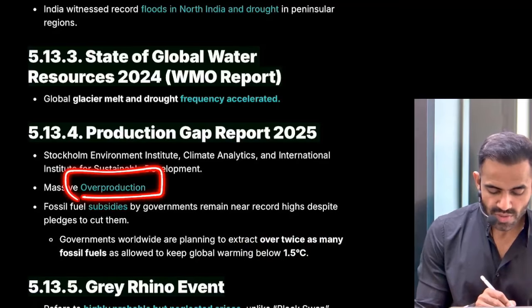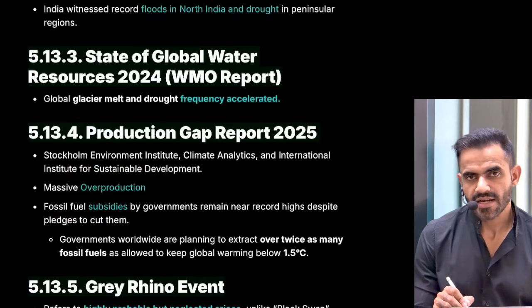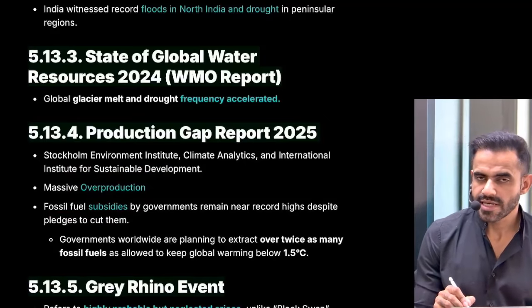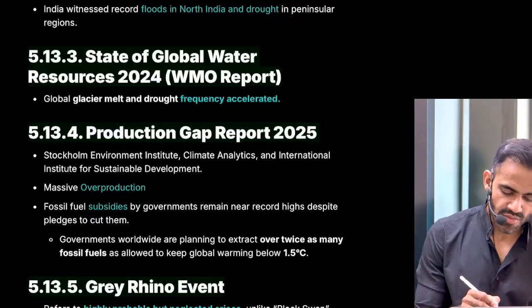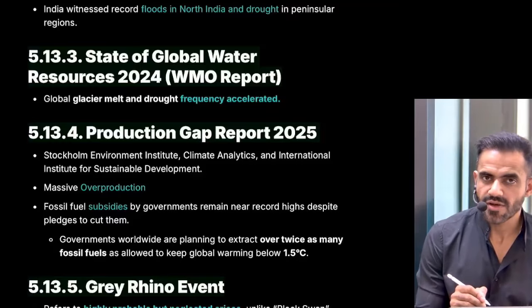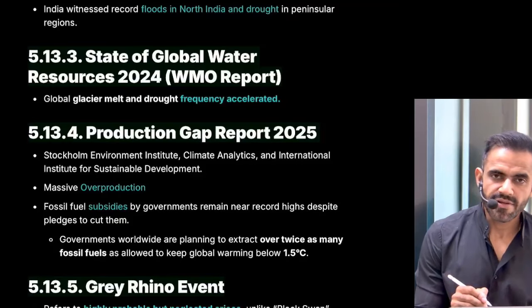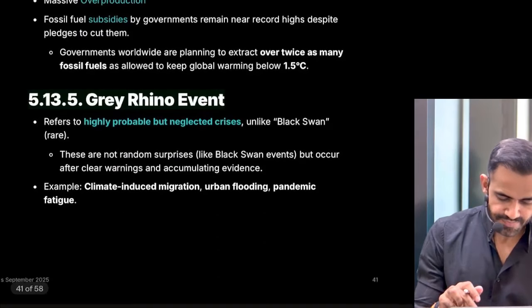So there is overproduction, plus there are fossil fuel subsidies. Even though countries are saying that they are shifting towards cleaner fuel, subsidies are still continued. Why are subsidies continued? Because of their huge dependency. Understand, for example, countries like India, we are still dependent on coal. Roughly 50% of our electricity is produced through coal. Government needs to play a significant role in that.